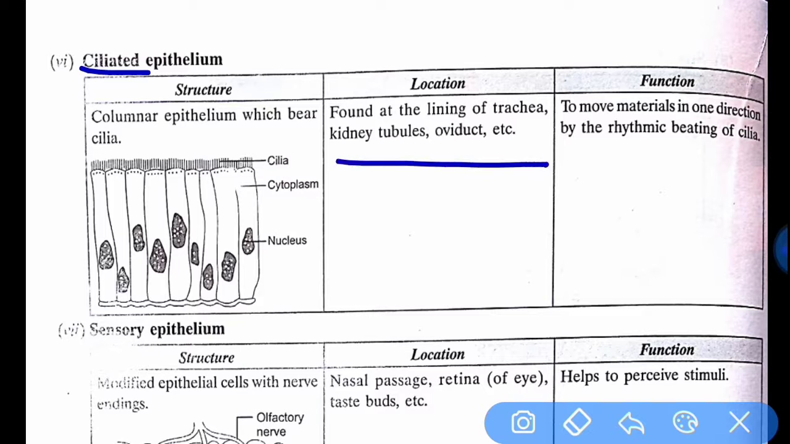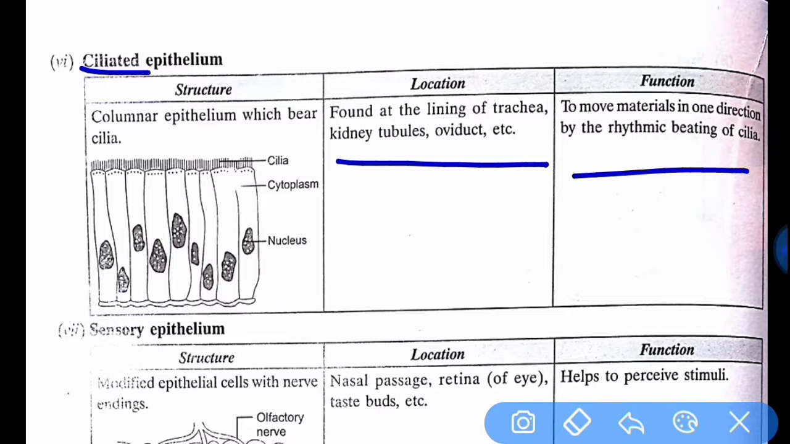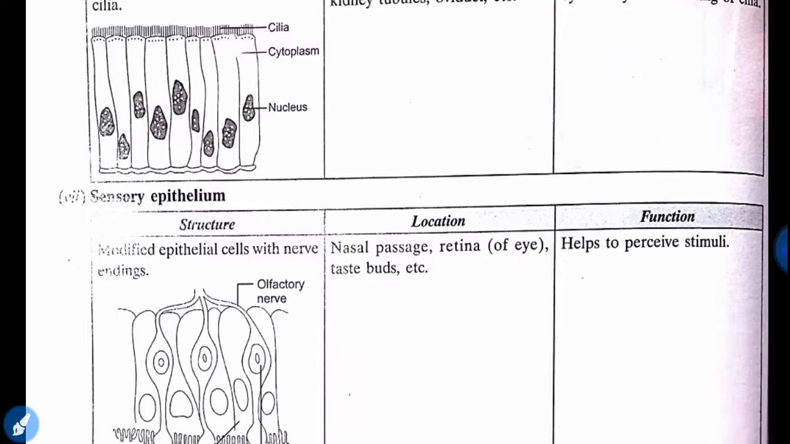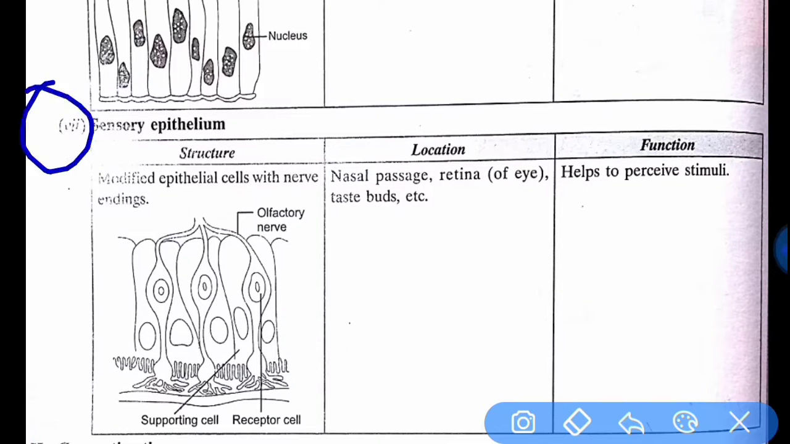Then its location is found in the lining of trachea, inside, and also kidney tubules, oviduct, etc. Its function is to move materials in one direction by the rhythmic beating of cilia. Whatever material is found, it moves in one direction only.